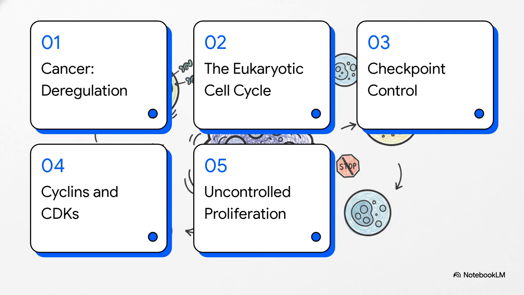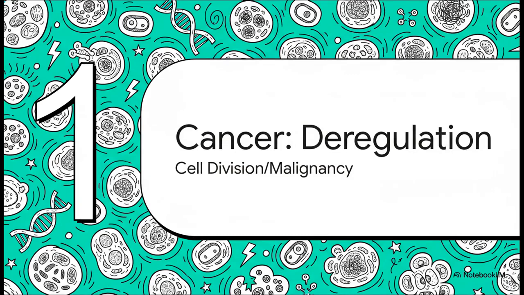First, we'll define cancer as a disease of deregulation. Then, we'll review the normal eukaryotic cell cycle and the importance of its checkpoints. From there, we'll dive into the key molecular players, the cyclins and CDKs. And finally, we will connect these concepts to understand how deregulation of this system leads to uncontrolled proliferation. So, let's begin with the fundamental concept.